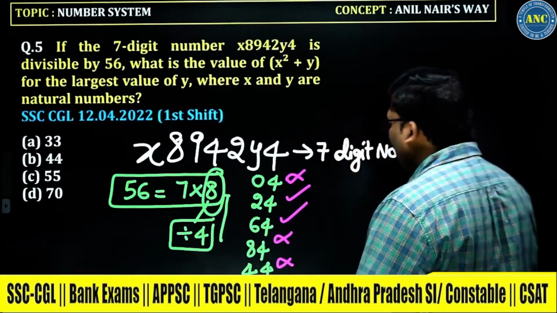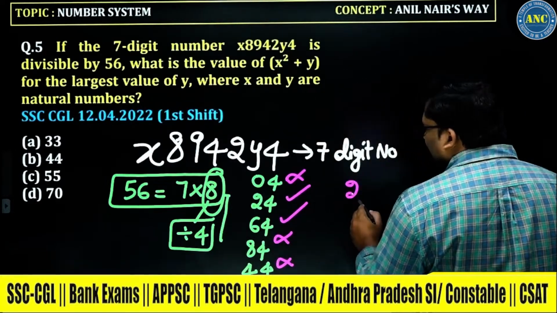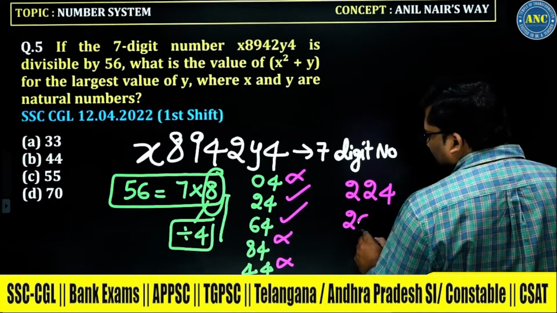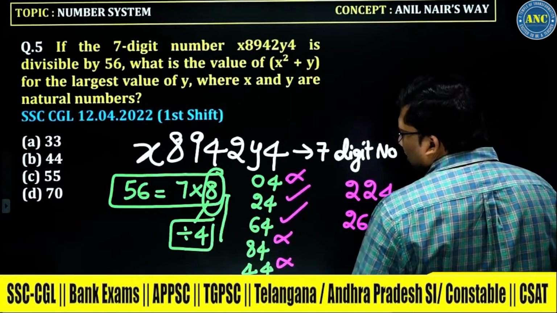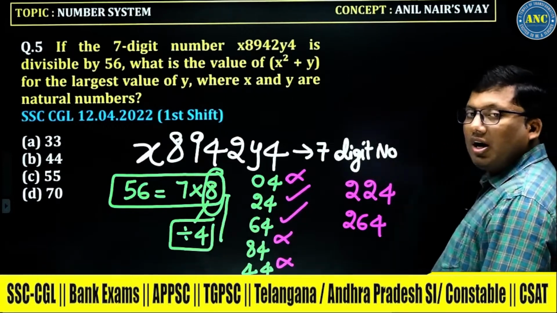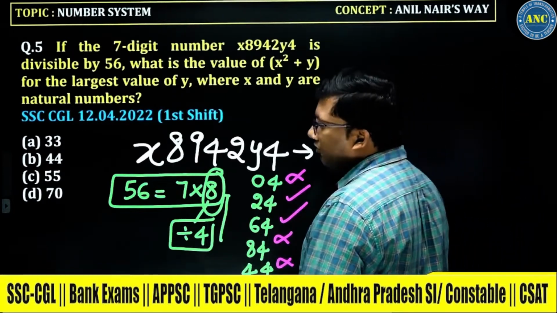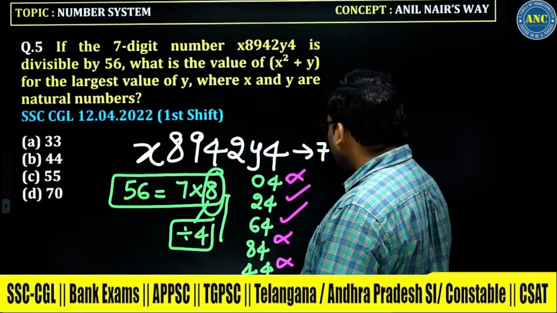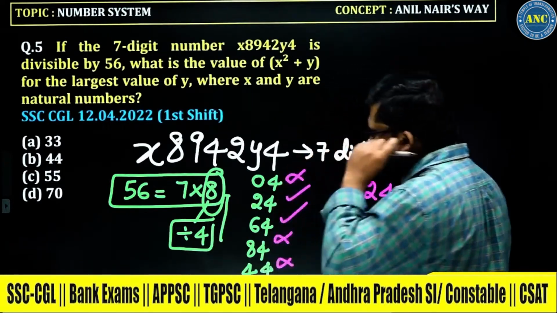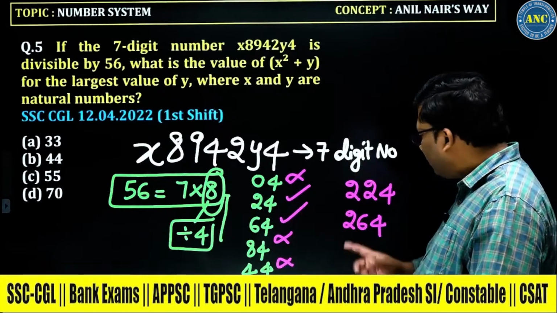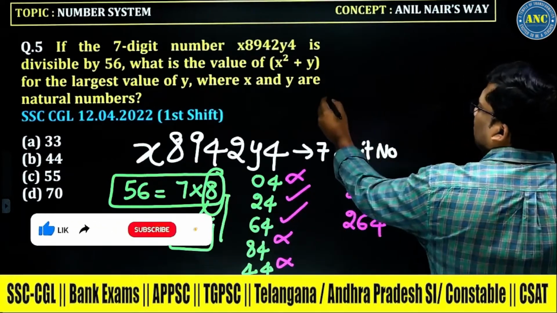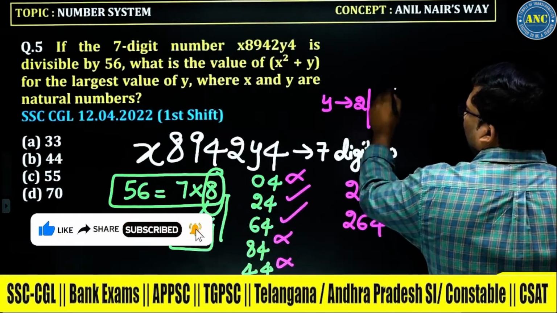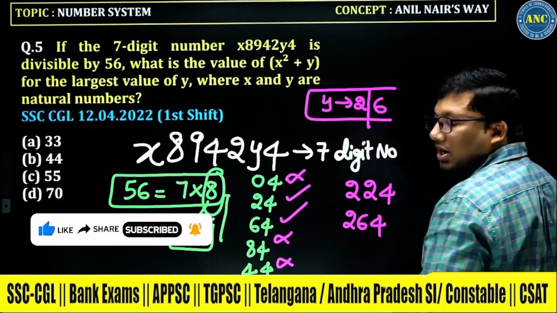That means the numbers it is taking are 224 or 264. I hope the idea is clear. So 224 or 264. That means the Y value I got is 2 or 6.